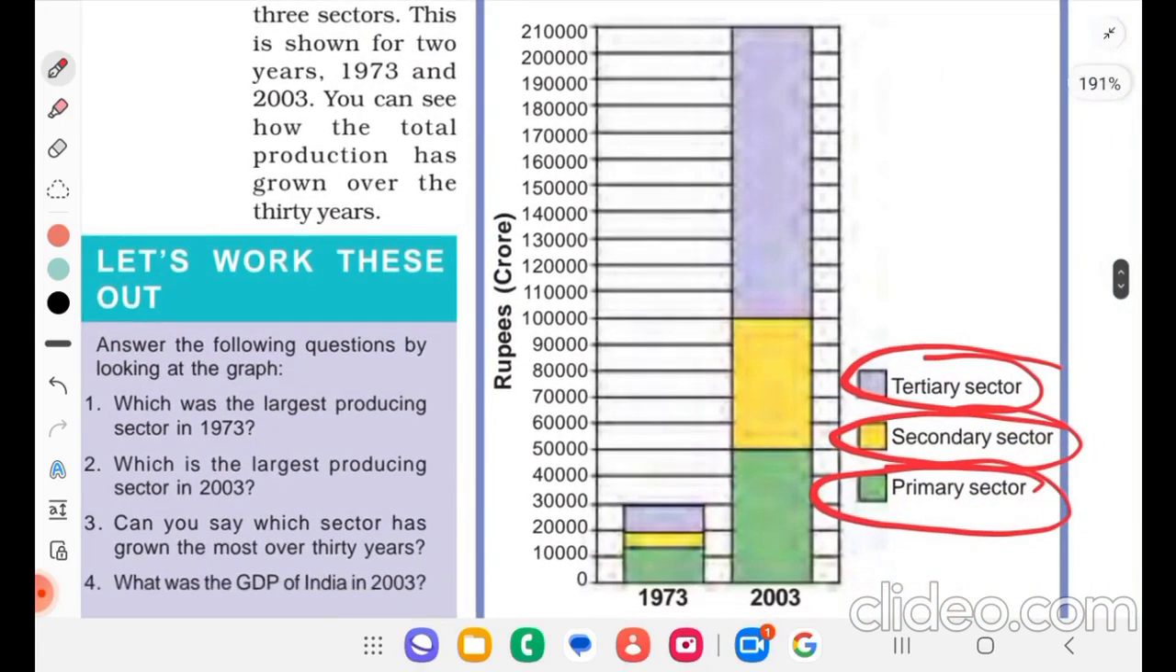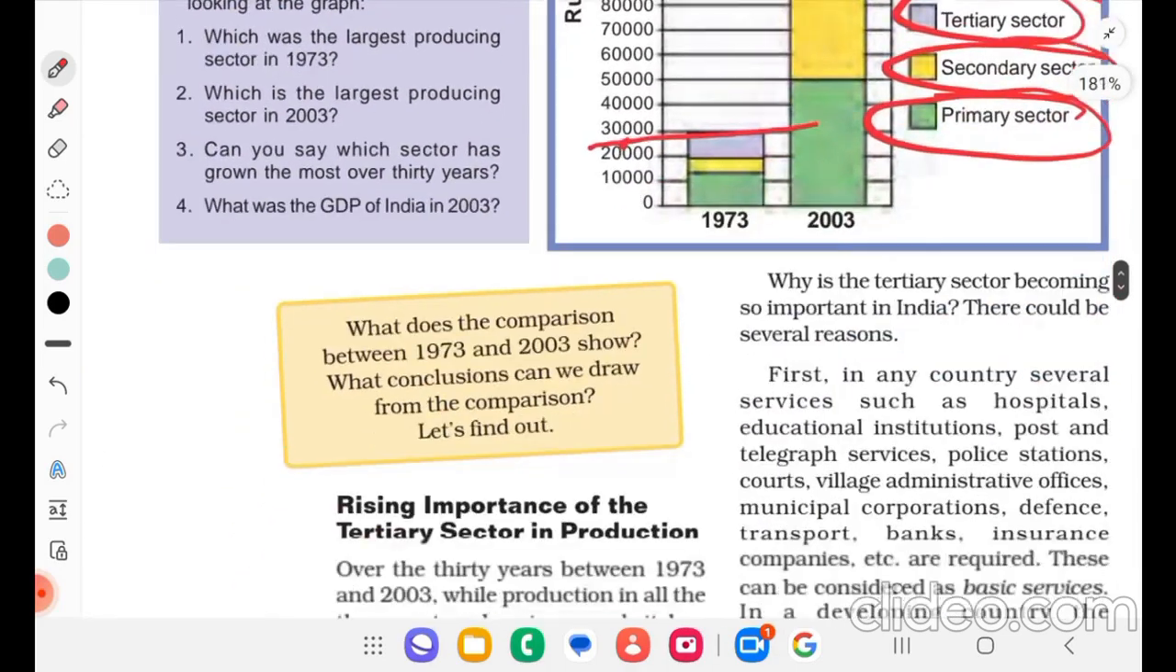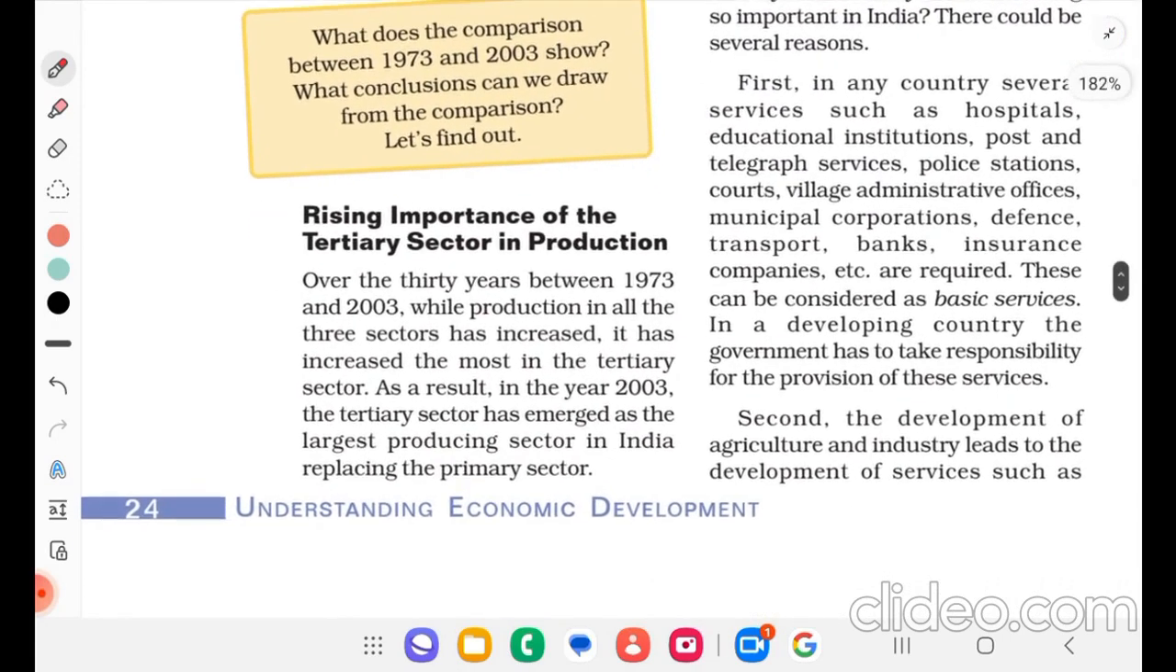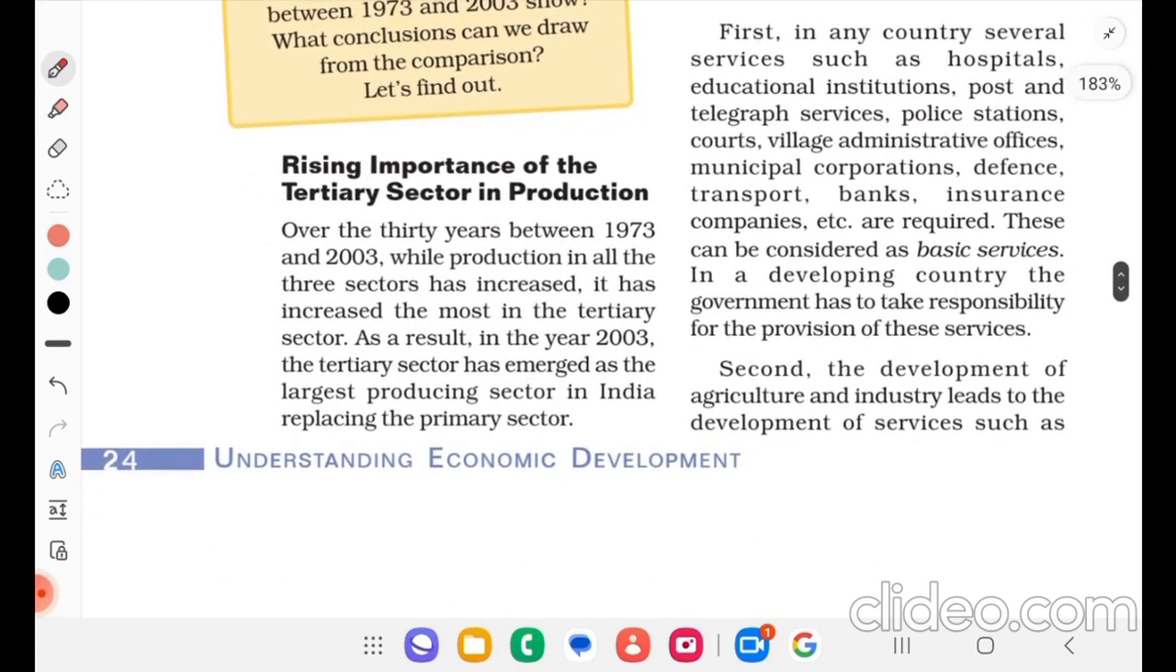It was still here only 30,000. Now we're using 2,10,000, right? What does the comparison between 1973 and 2003 show? What conclusion can you draw from the comparison? Let's find out. Rising importance of the tertiary sector in production.